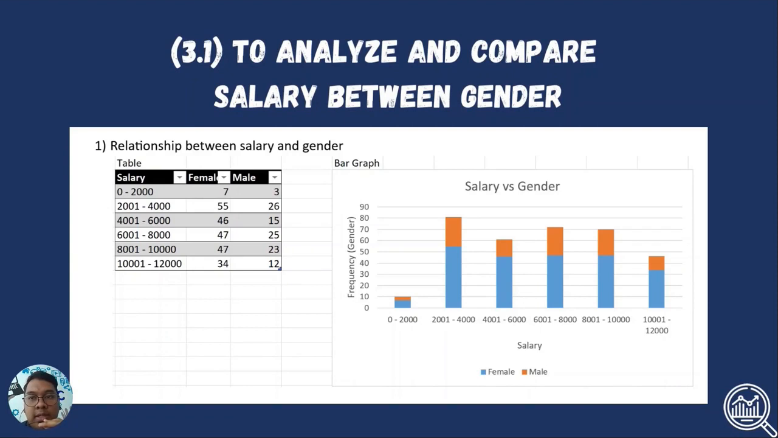From the table, we can see that female alumni have the highest frequency in all classes compared to male alumni. The mode in the table is 55 female students in class 2001 until 4000. The mean for this data is 28.33, median is 25.5, and the variance is 303.515. The skewness of this graph is a positive value, 0.0984, which shows that the graph is approximately normal, while the kurtosis has a negative value, negative 1.3843, which is platykurtic.